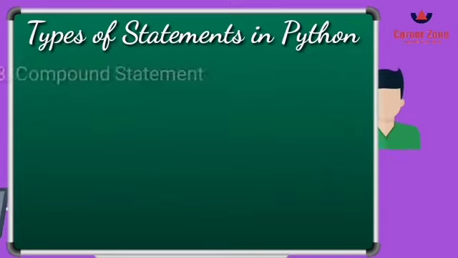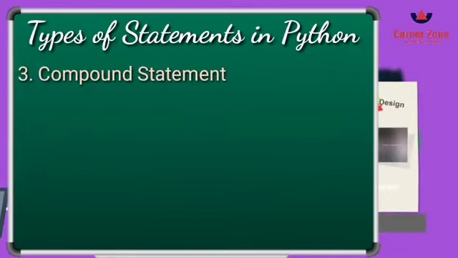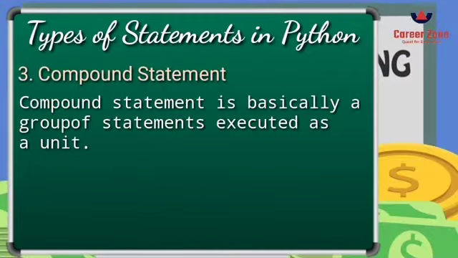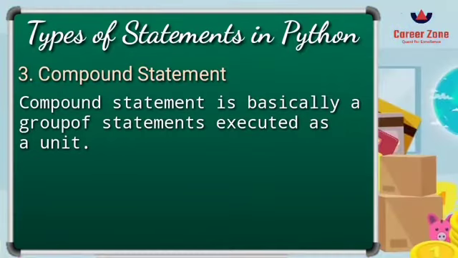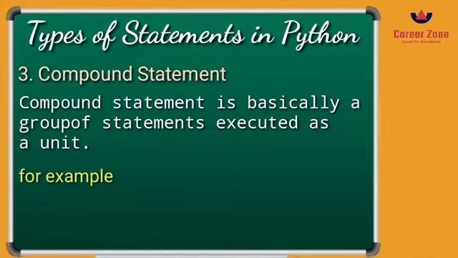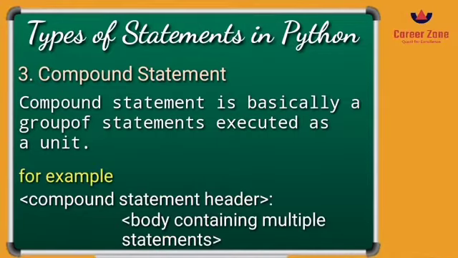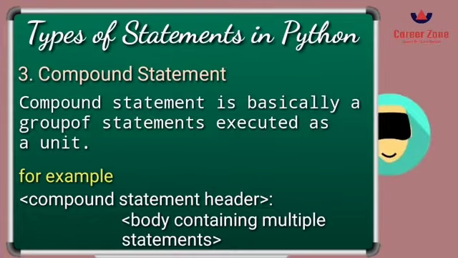And the third one is a compound statement. This kind of statement is basically a group of statements which are executed as a unit. It contains two parts. For example, you can see here the header. The header is a kind of statement which includes a keyword, starts with a keyword and ends with a colon. And under this we have to write multiple statements in the body, wherein you can write any statement including the print statement as well.